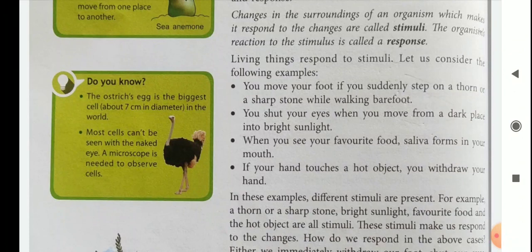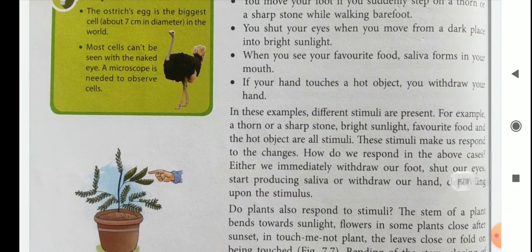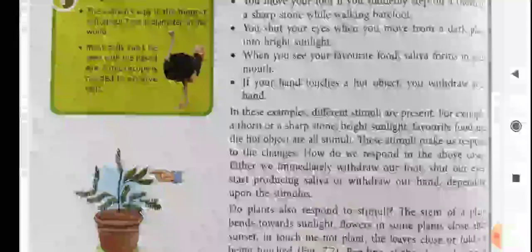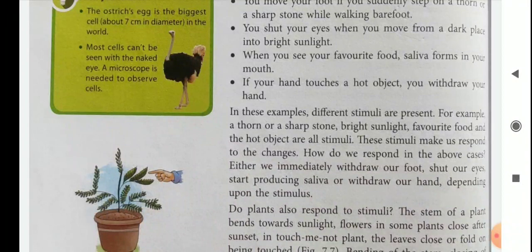How do we respond in the above cases? Either we immediately withdraw our foot, shut our eyes, start producing saliva or withdraw our hand, depending upon the stimulus. Response always depends on the stimulus. You remember.